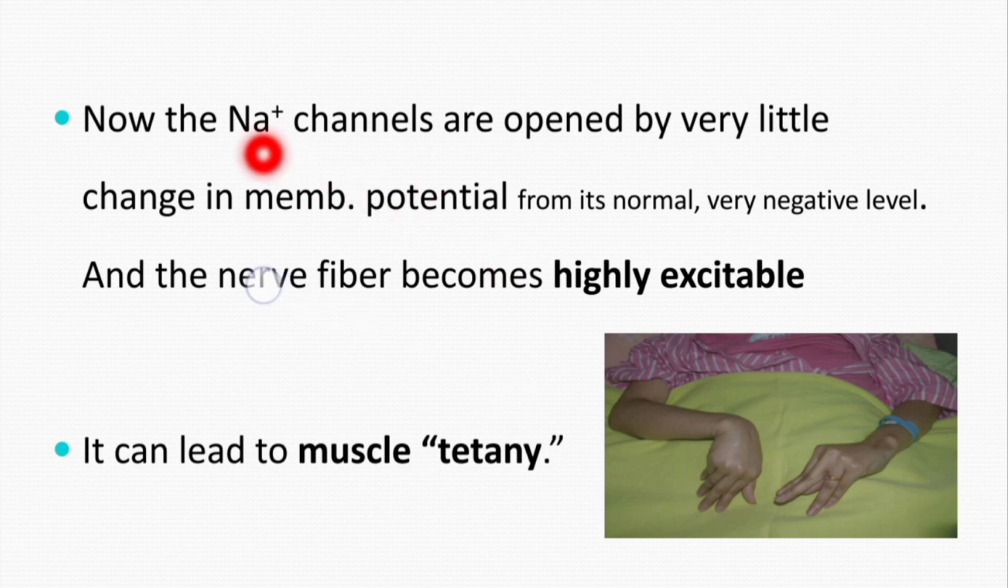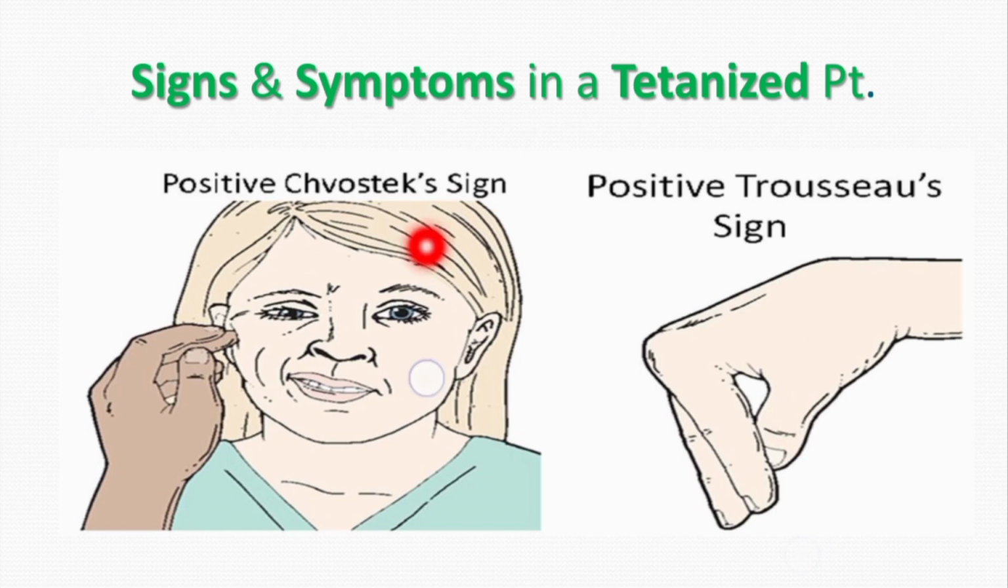In this condition, the sodium channels are opened by very little change in the membrane potential. A little change occurs in the membrane potential and sodium channels are opened. So we can say that the nerve fiber becomes highly excitable. This highly excitable nerve fiber can lead to muscle tetany. As you can see here, this is the sign of muscle tetany, and these are two very important signs of the tetany, which results from hypocalcemia.